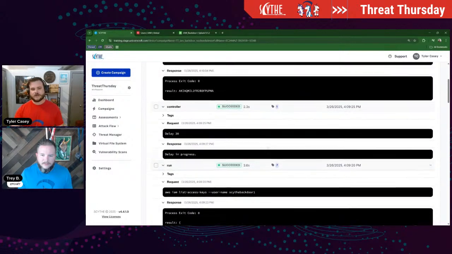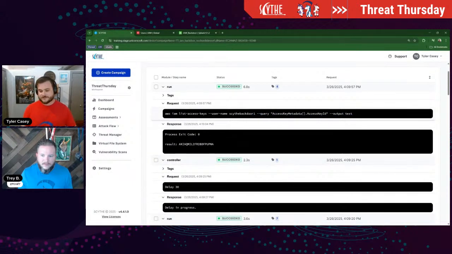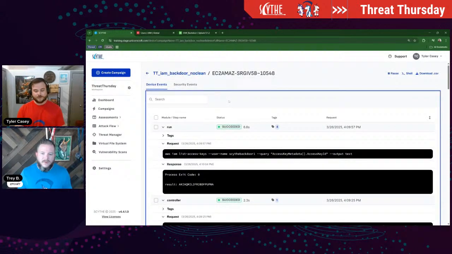There's a delay. This is a part of a lot of our emulations to just give you time to pause the emulation or do something like that before we run the cleanup steps. And then this is the only part of the cleanup steps that we included. I deleted all the other ones because I wanted the account to persist in our environment. And then that's the threat pretty much as it goes through, just some simple enumeration, making sure that it has the correct credentials, creating that backdoor user, giving them administrator access, and then telling AWS, hey, give me the access key, give me the secret access key, so that way you can take that and log in as this user from wherever you want to be.